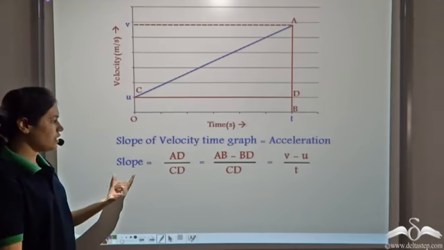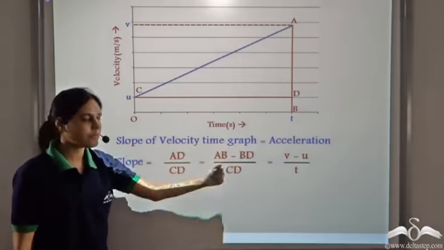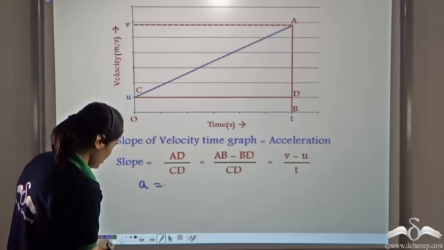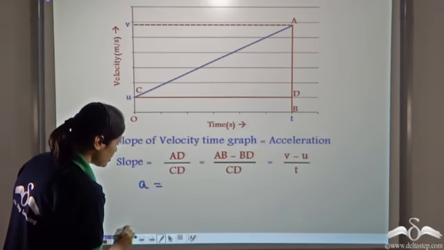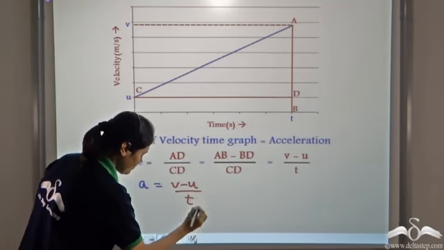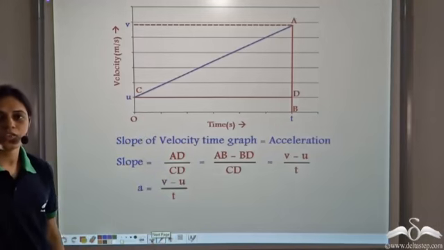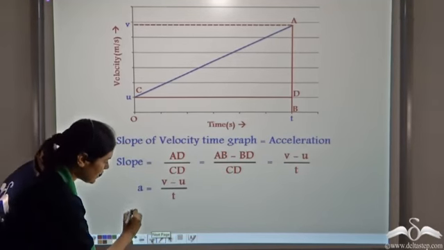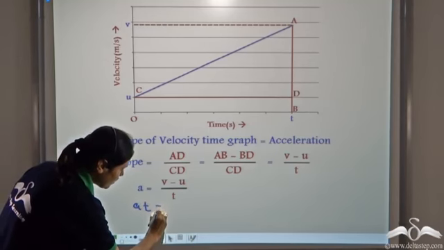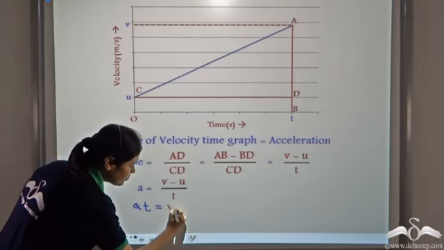Now, we know that the slope of a velocity-time graph is equal to acceleration. So acceleration is equal to (v minus u) by t. Simplifying this, we get at is equal to v minus u.